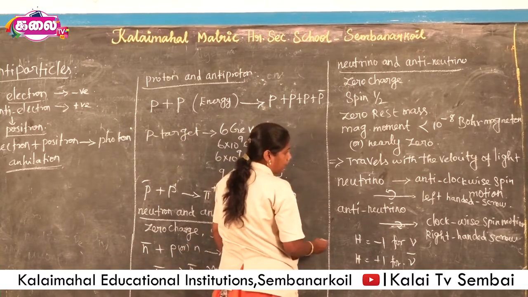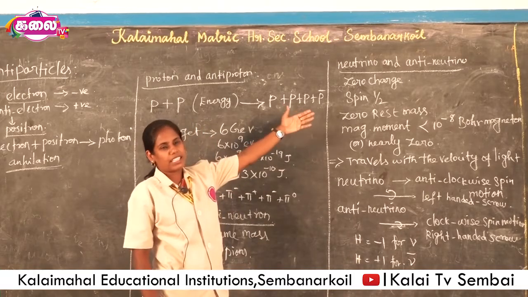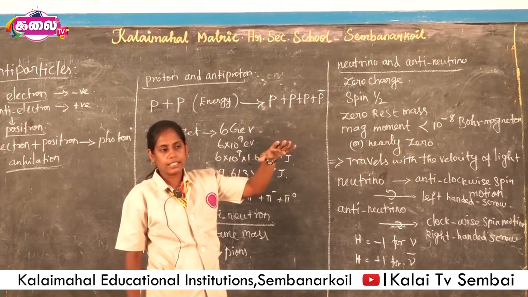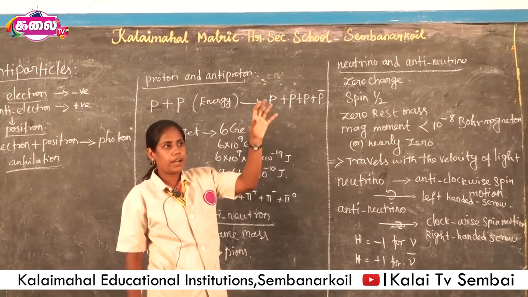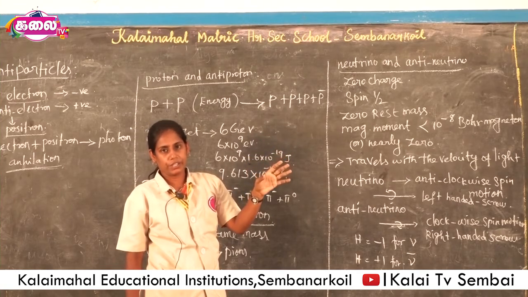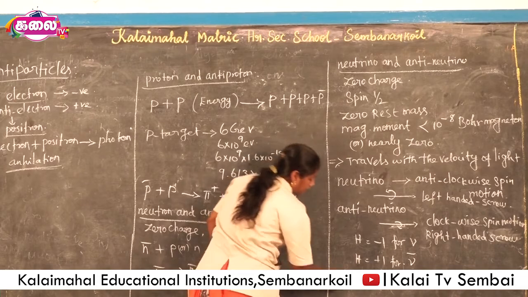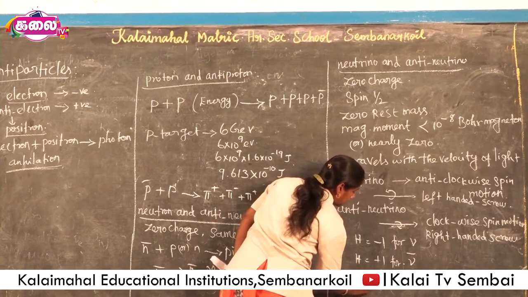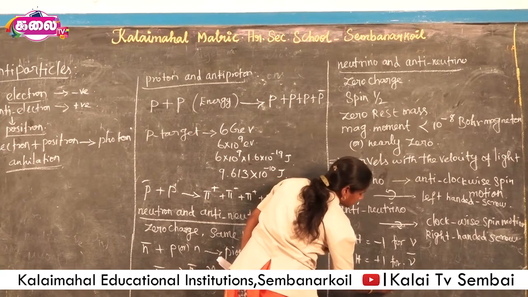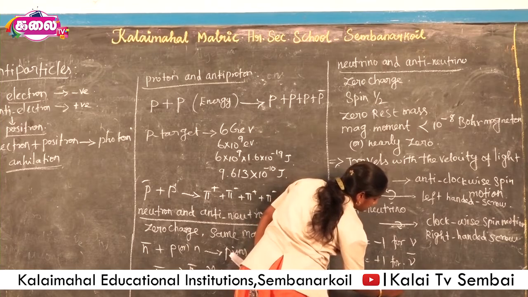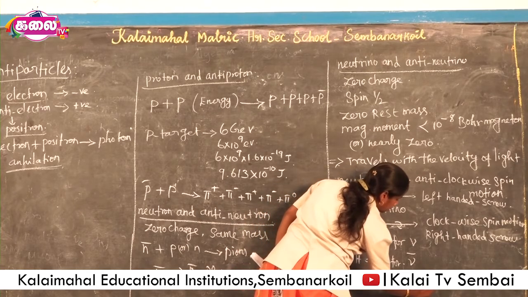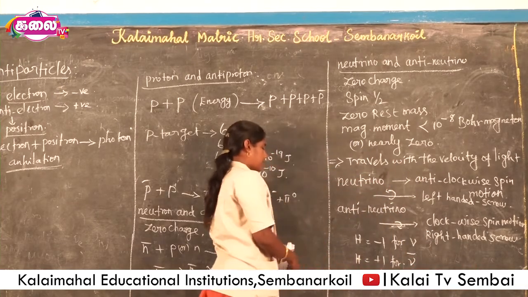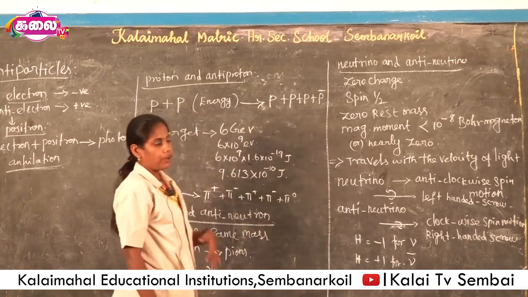Then the cross-section of the neutrino: cross-section means when a particle is bombarded onto another particle's surface, this bombarded surface is the cross-section. We denote cross-section by sigma, which is nearly equal to 10 to the power of minus 48 meter squared, or nearly equal to 10 power minus 20 barn. This is the area of cross-section of this neutrino particle when bombarded onto another target.